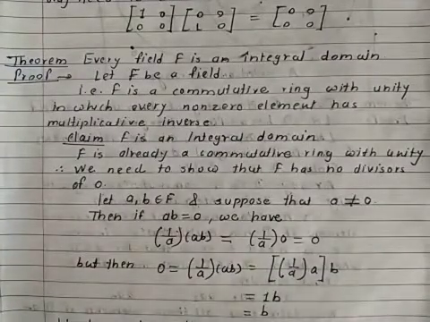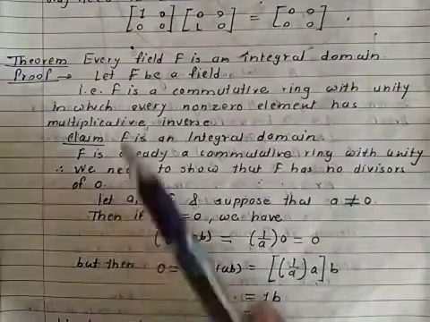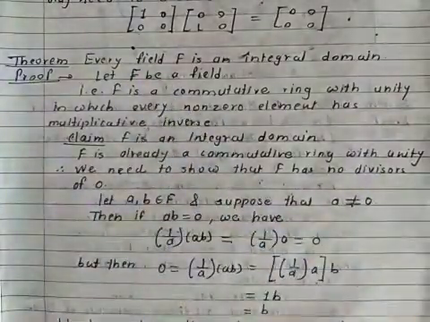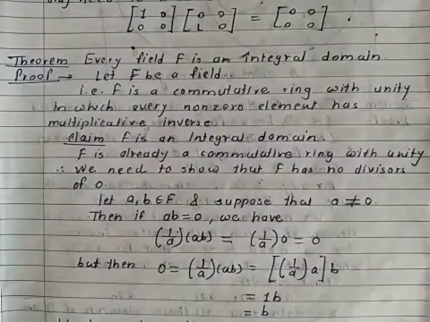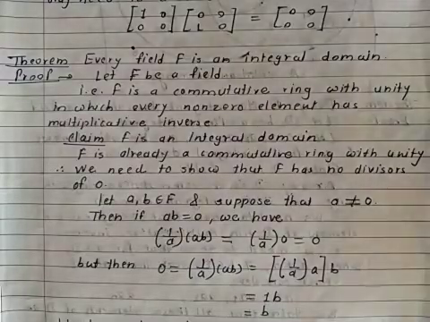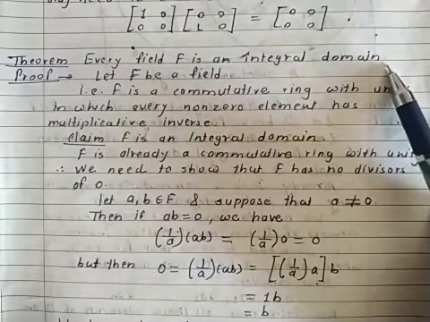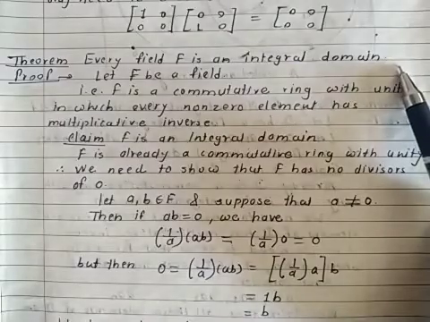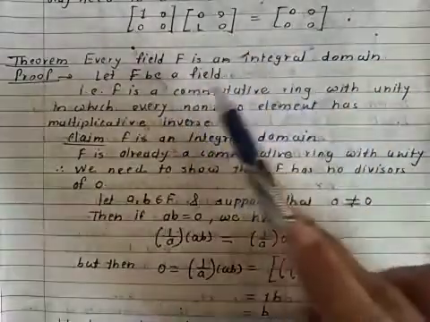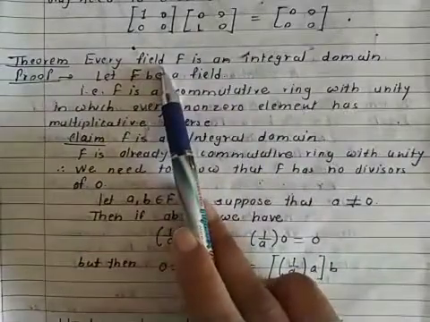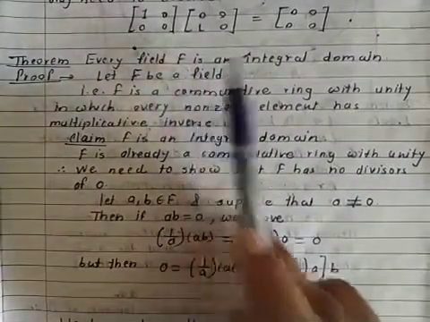First of all, what is the definition of a field? It is a commutative ring with unity in which every non-zero element has a multiplicative inverse. What is the definition of an integral domain? It is a commutative ring with unity without zero divisors. So the first two properties are the same. Both are commutative rings with unity. So we have to show that every field is an integral domain.